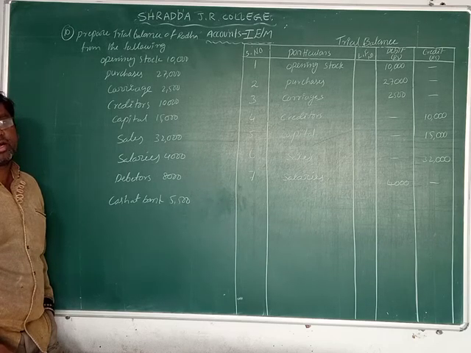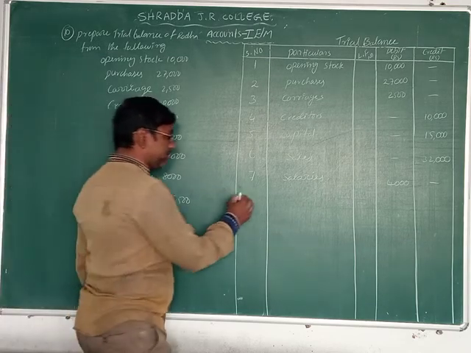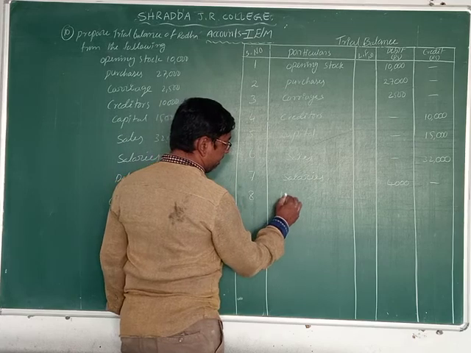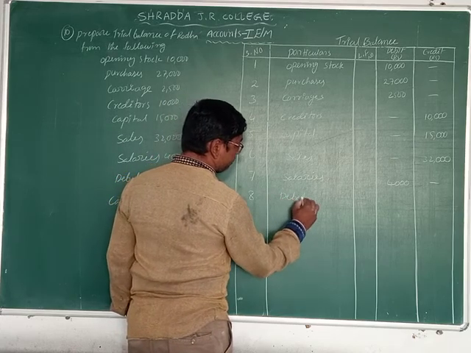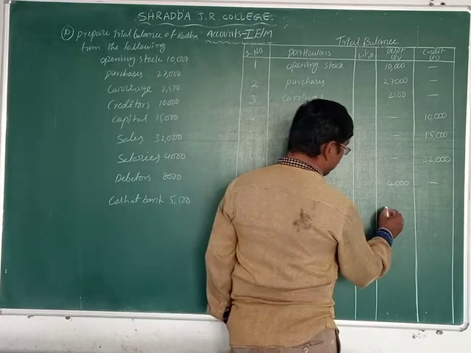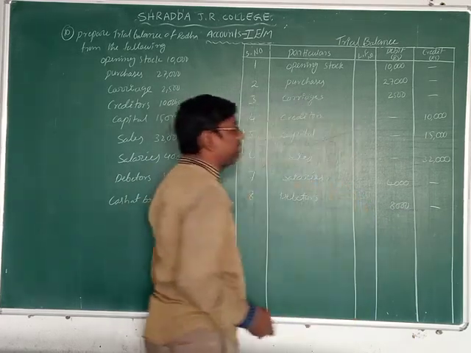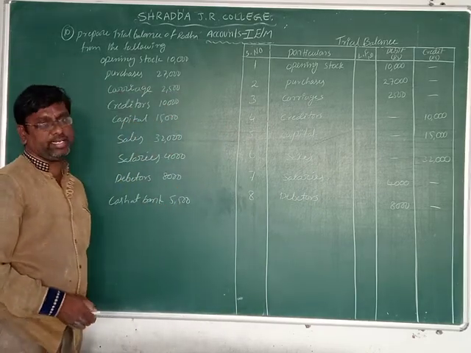All assets you record in the debit column. Now write down the eighth one, debtors. The amount is 8,000 rupees. We record it in the debit column, because it is an asset.